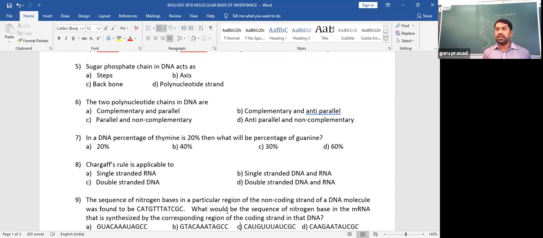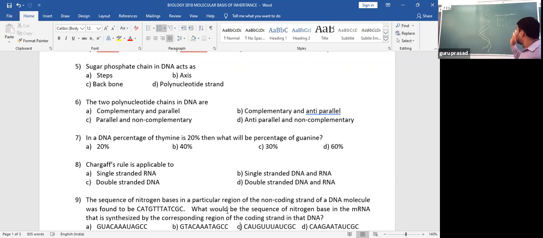On that principle, Chargaff gave some extra information regarding the percentage of purines and pyrimidines, percentage of adenine with thymine. All this is called Chargaff base equivalence rule. As per that, the number of purines is equal to the number of pyrimidines in a given DNA.